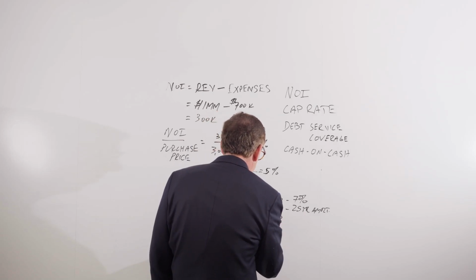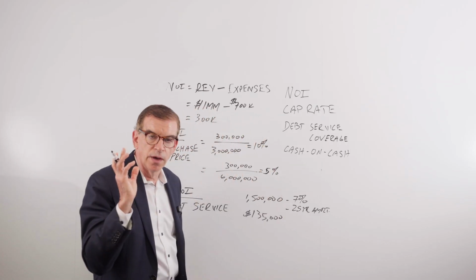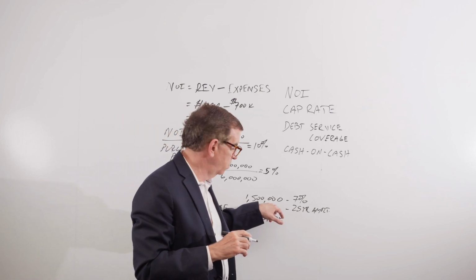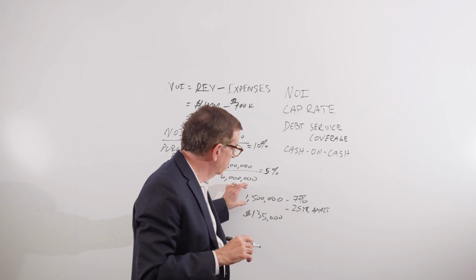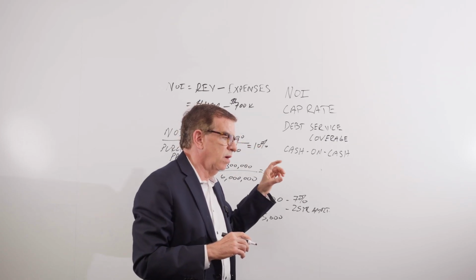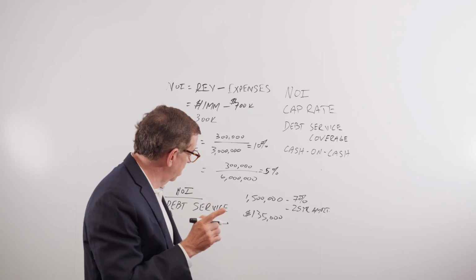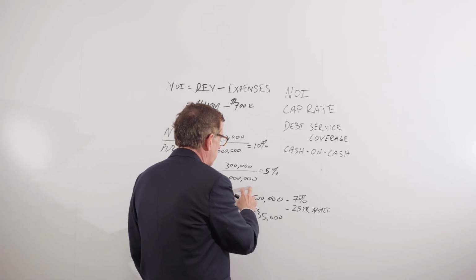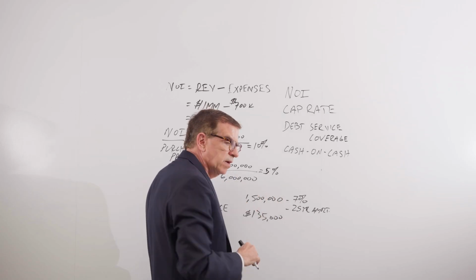This is just a guess on my part, but I use a rule of thumb that says the debt constant is your debt service divided by your loan amount.